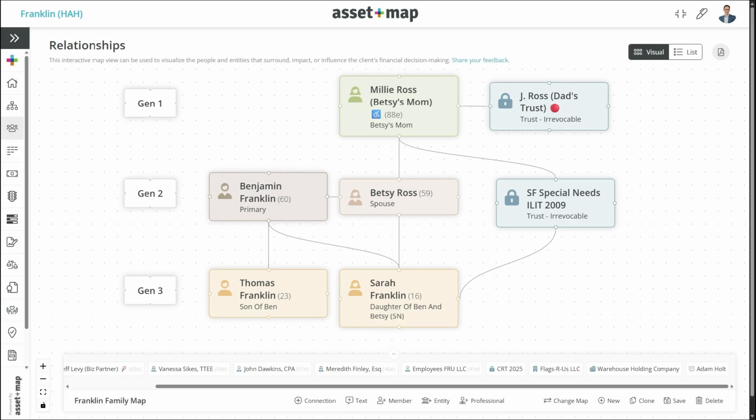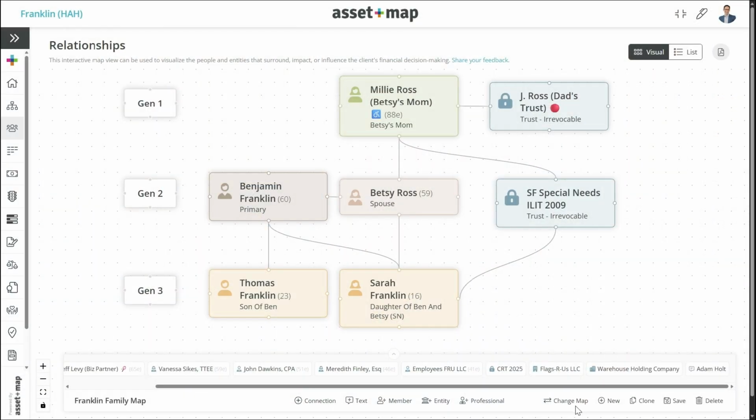So I encourage you, the first and best benefit of the relationship map is the easiest form, which is just to start with all of the things that we know exist and understand the relationships. I encourage you to do that at every annual review meeting to make sure that we are on the same page. Sometimes we do this before the asset map display so that we don't get stuck in the weeds. We just show this and say, hey, I took the liberty of making this, just like I made an asset map for you. I made you a family map. I want to understand if I've got my stuff straight before I make any recommendations going forward.